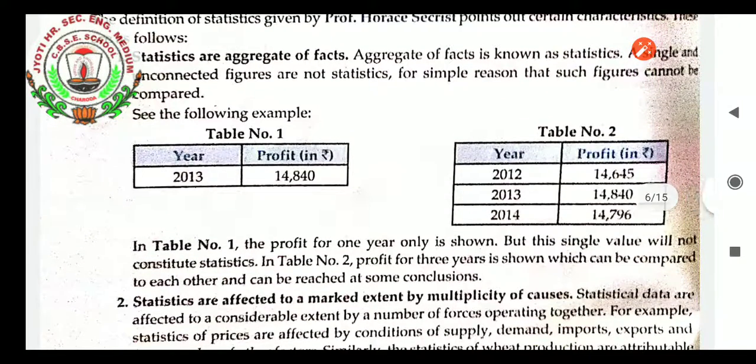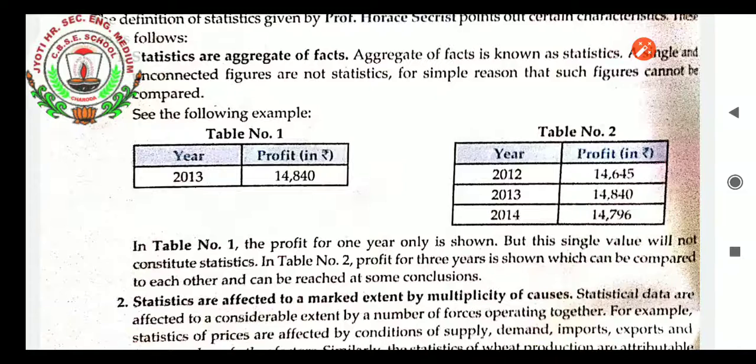Like for example, table number 1, can it be compared? No, because only one data point is there, the 2013 profit. But in table number 2, you can see 3 years of data is there. From that you can compare. The profit from 2012 increased in 2013, and from 2013 to 14 it again went down, but it is more than 2012. Likewise, the study can be stated by seeing the figures.